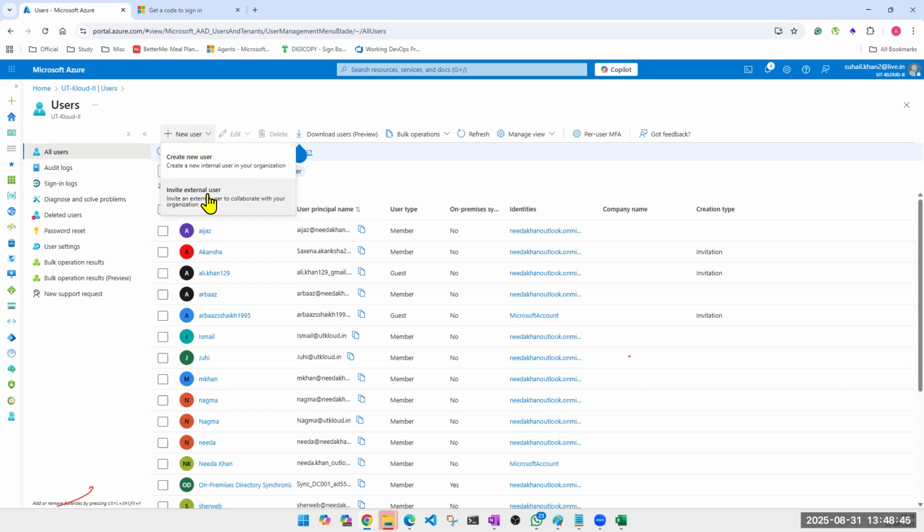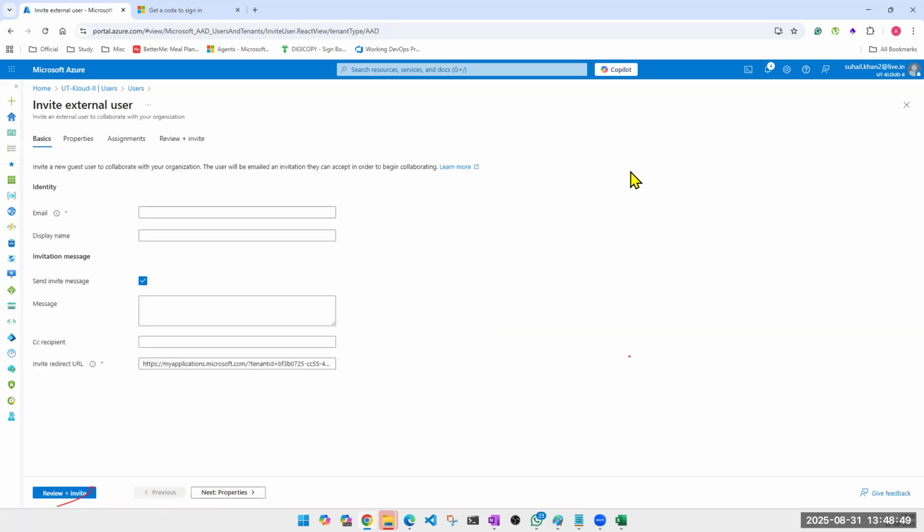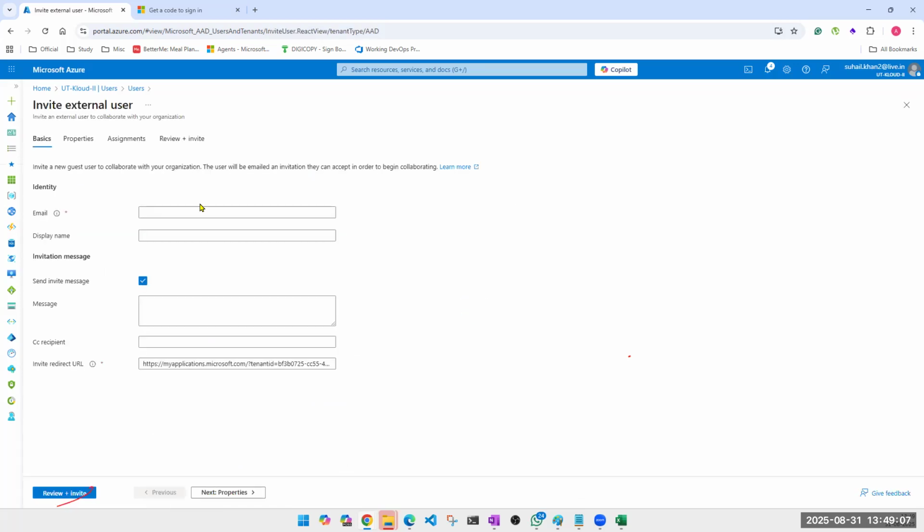Now, what is this? Invite external user. What do you think it is? Guest user. Yes, it is a guest user, but what is the difference between this one, technically or while creating? Here you are typing all the user ID, password, etc. In invite user, what happens? You simply go here and you ask for one of the email addresses, like I'll use the previous one.